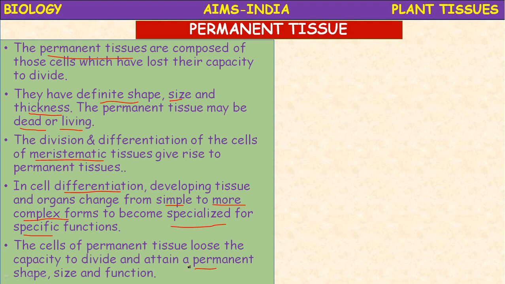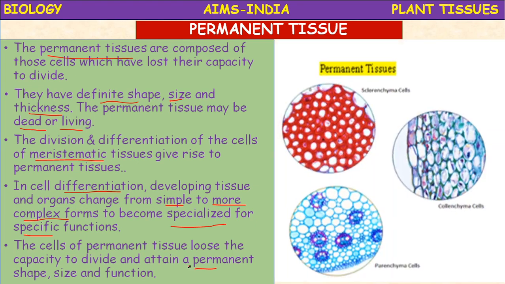Okay, so these permanent tissues are again divided into simple permanent tissues and complex permanent tissues. The simple permanent tissues are parenchyma, collenchyma and sclerenchyma. These are simple permanent tissues.